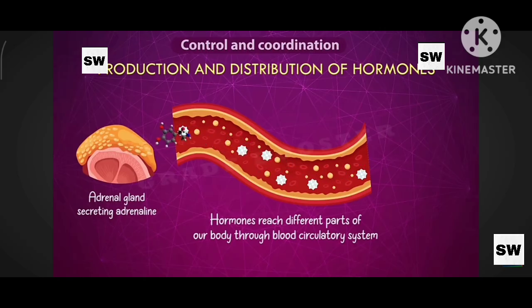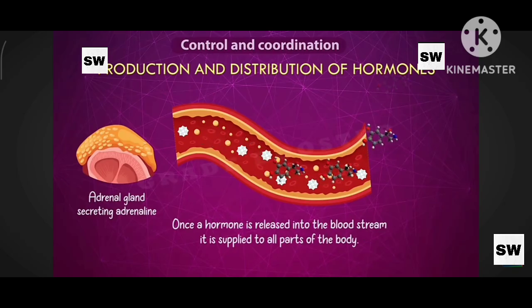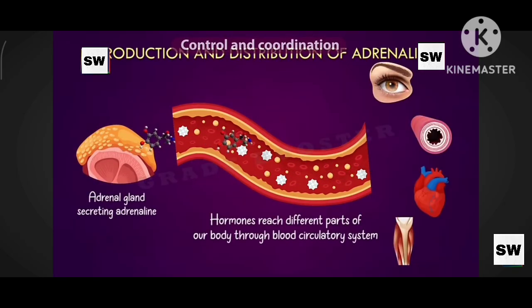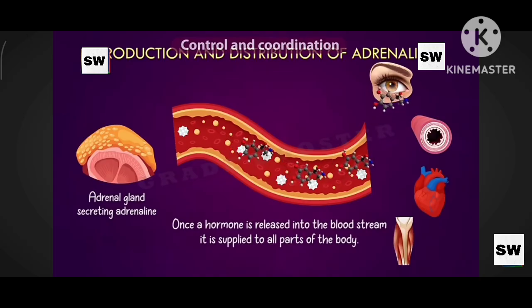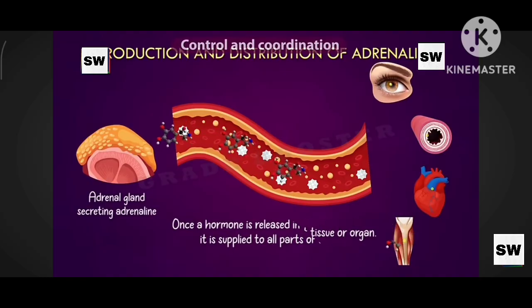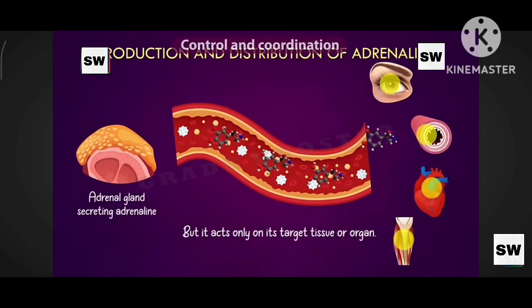But here we are learning that the hormone is secreted in very minute quantity. If it is secreted into the bloodstream, then it gets supplied to all the body parts. How does it work? Let's see. Once a hormone is released into the bloodstream, it is supplied to all the body parts, but it acts only on the target tissue or organ. That means if the hormone has to work on kidneys, even though it is supplied to all the body parts, other body parts will not accept it. Only the target organ, which needs that hormone, accepts it. So in such a way, hormones are supplied by the blood circulatory system.